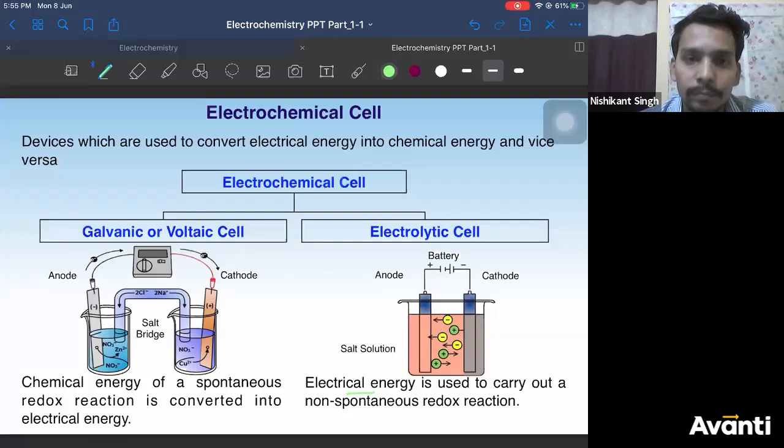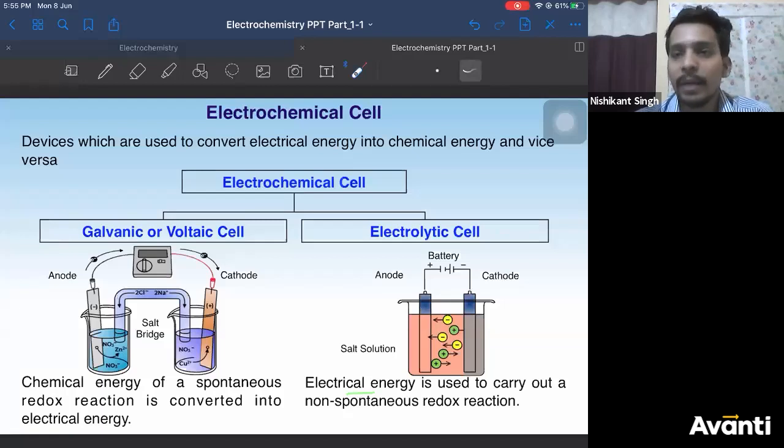You are right. Why spontaneous and non-spontaneous? You have to convert chemical energy into electrical energy, correct? For that, you should have chemical energy. Where will the chemical energy come from? For chemical energy to be produced, a chemical reaction should happen, and only those reactions will happen which are spontaneous, correct? Now, if your reaction is non-spontaneous but you still want to do that reaction, you should supply some force. Which force are you applying? You are applying electrical energy.